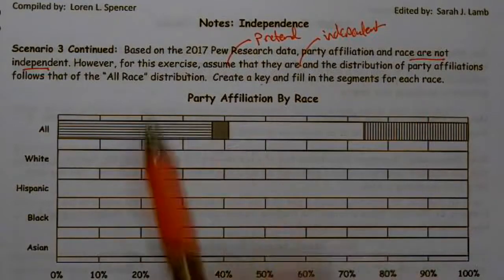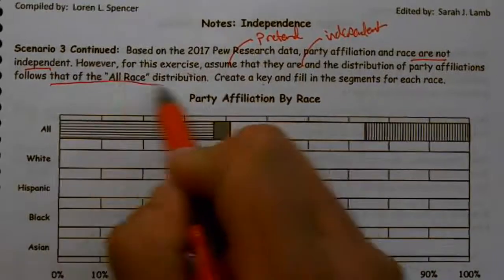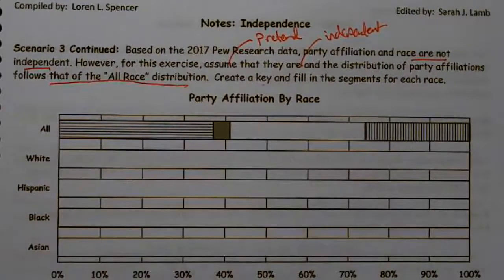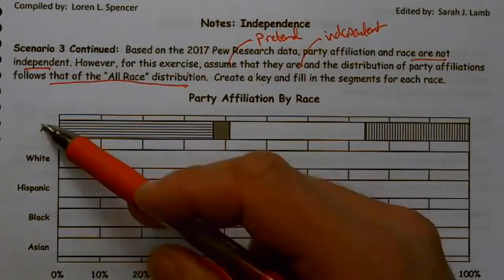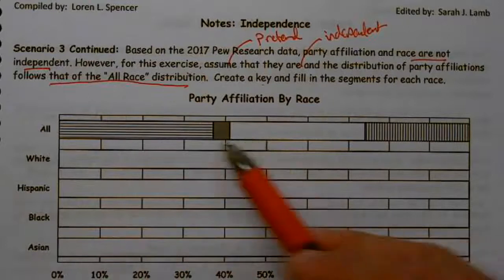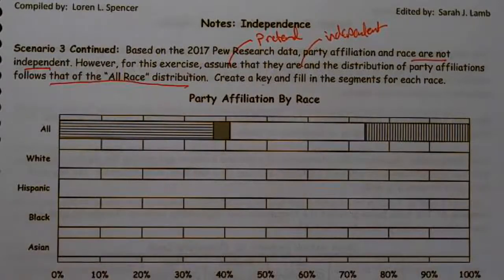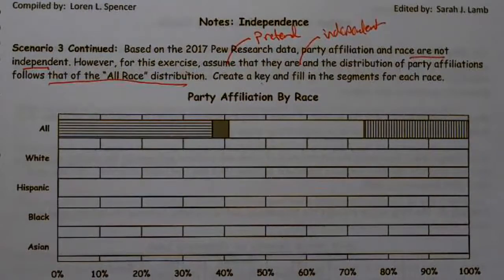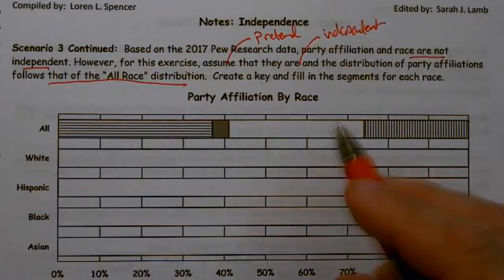They want to say that it follows the all race distribution. Create a key and fill in the segments for each by race. So they gave us the race here, and they want us to fill in this chart. How do we do that? Well, they gave us a big hint.